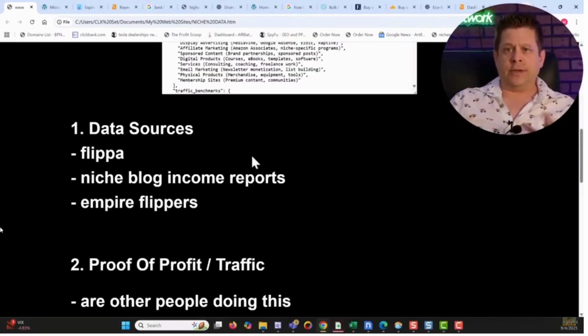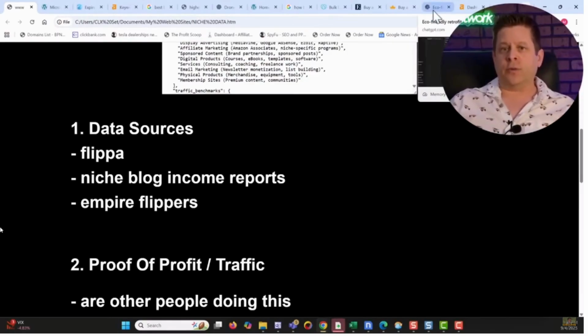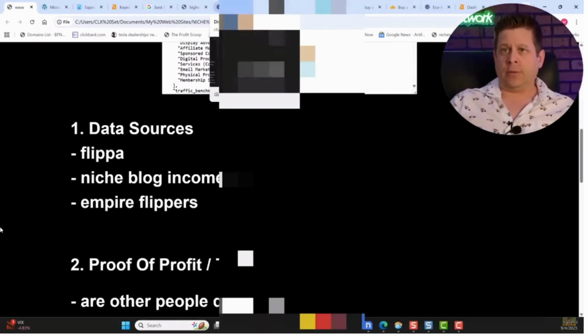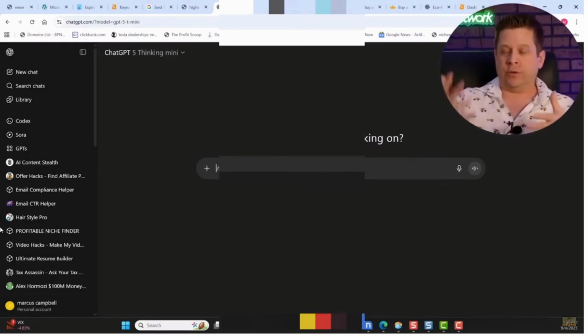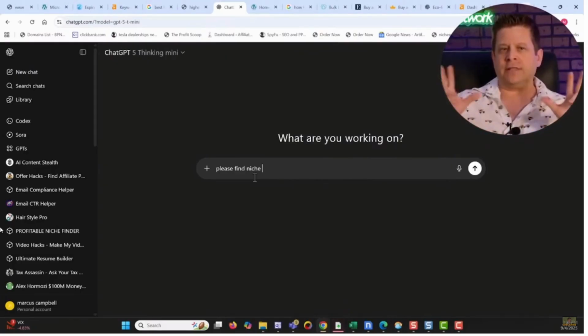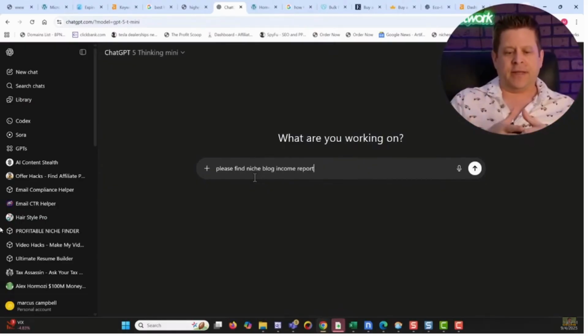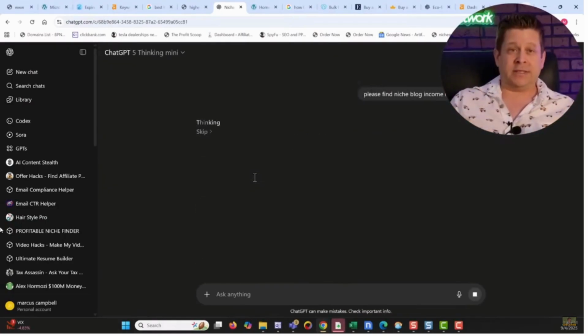Another thing you can do, and this is something you can do with AI literally for free, it doesn't cost anything. I mean, obviously you've got to pay for the AI, but you can even use DeepSeek or whatever it is to find this stuff. What we're going to do is find niche blog income reports. A lot of bloggers out there will actually go through and post their results online. This is something known as build in public. This was made popular a couple of years back, where the idea was, I'm going to build a business in public, get traffic, and show everyone how it works.